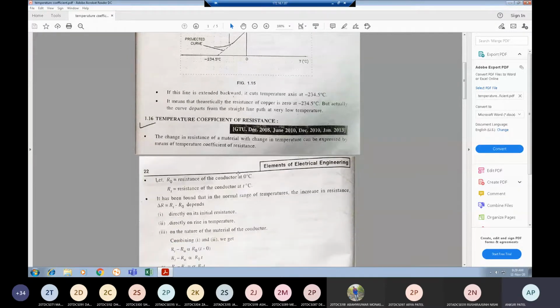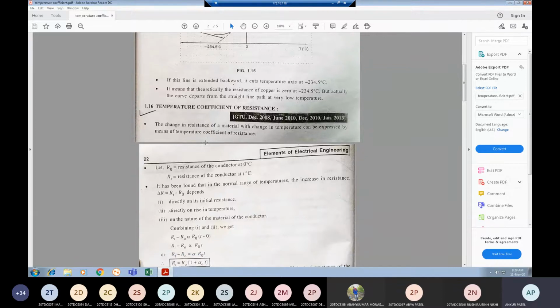Temperature coefficient of resistance is nothing but the change in the resistance of a material with change in temperature.